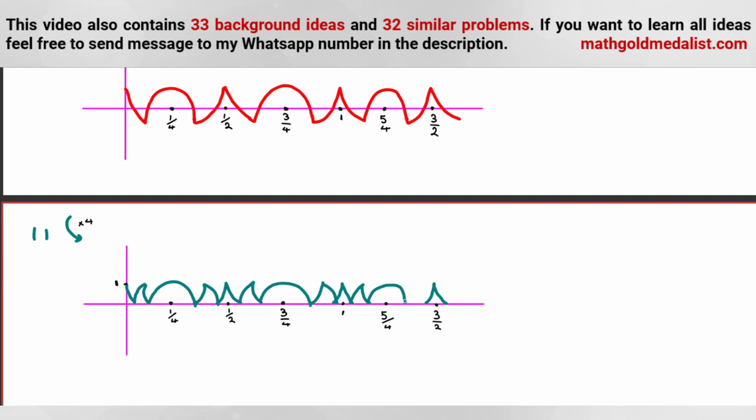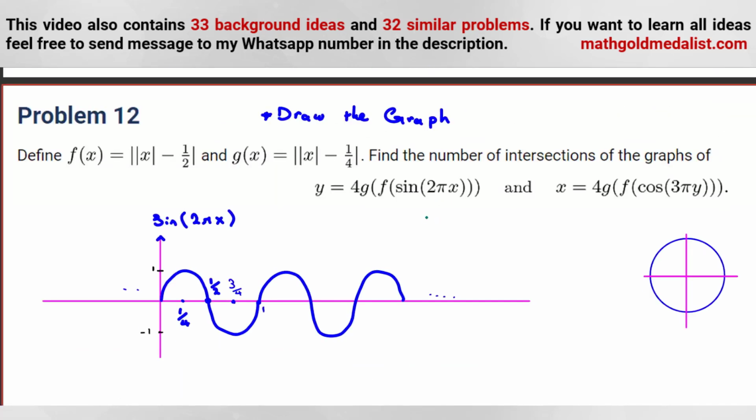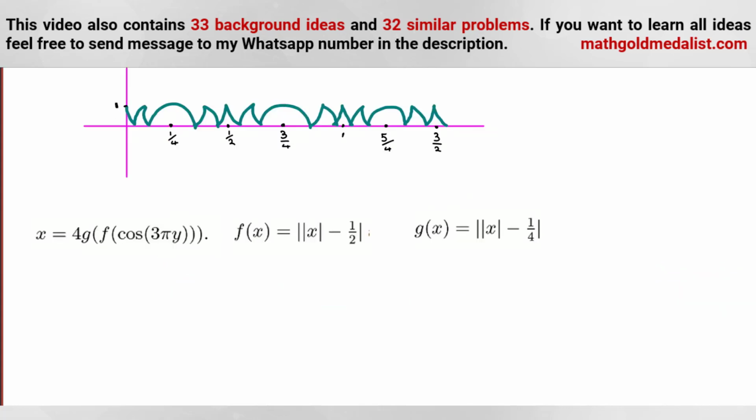Green. It will be like this one and this one. Okay, so we've calculated the first function. Now let's focus on this one. Again, in this part, we should draw first cosine 3 pi y. But here, let me tell you something: I switch x and y. I first draw this one, and then I switch x and y. Okay, so let's first draw cosine 3 pi x.